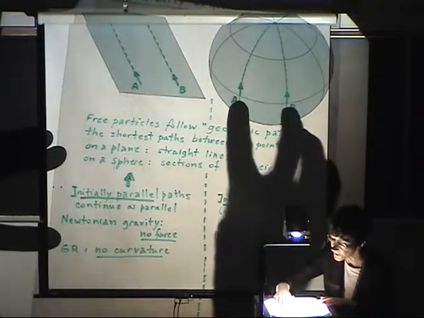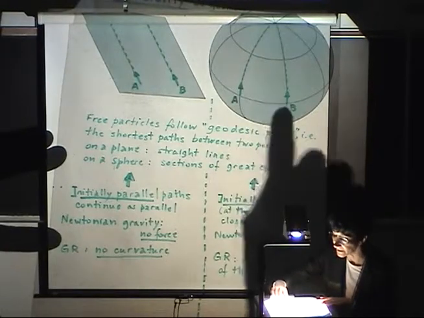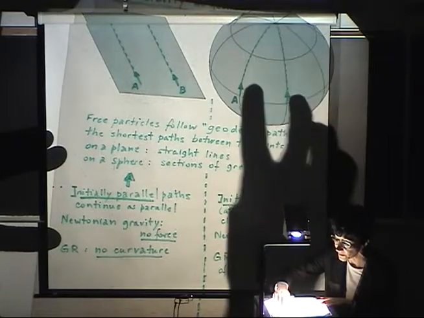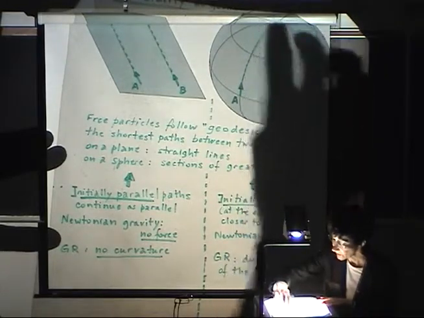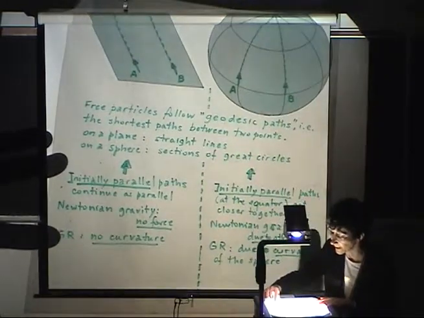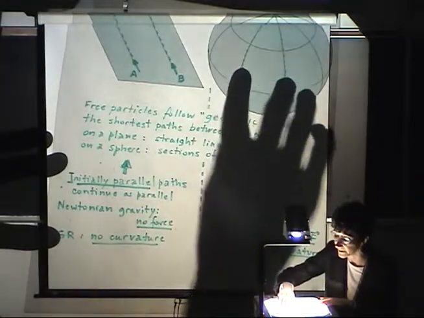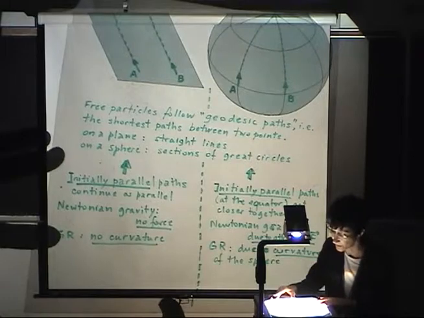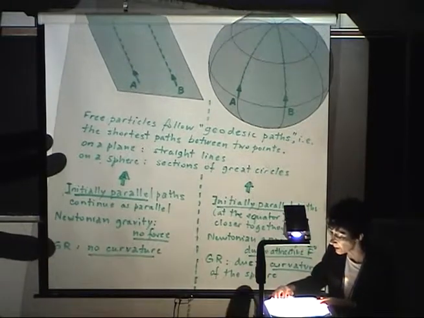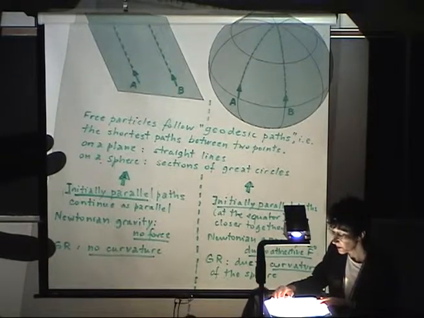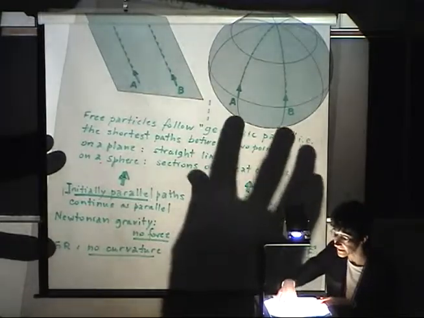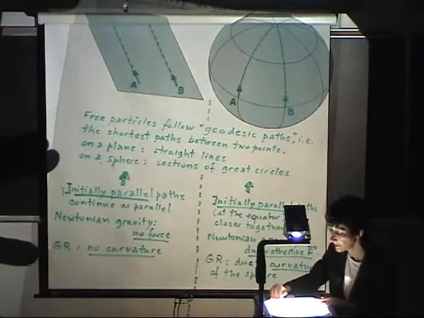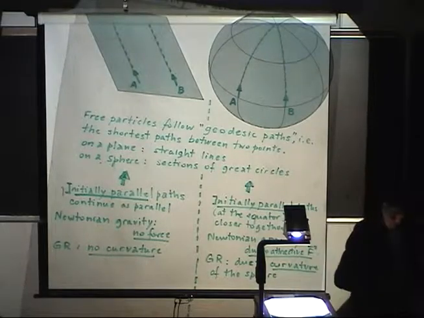Now, on the surface of a sphere, two particles that start and continue moving north will approach each other. From the point of view of Newtonian gravity, we would say these particles approach each other because there is an attractive force between the two. From the point of view of general relativity, we would say the fact that the paths of these particles approach each other is due to the curvature of the sphere.